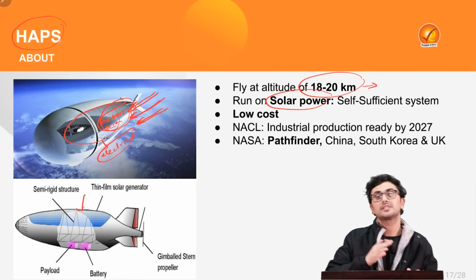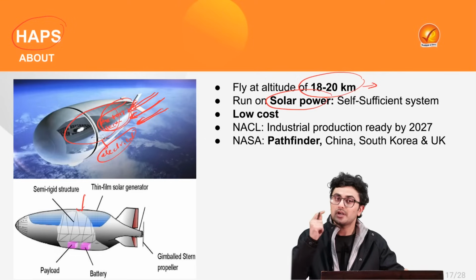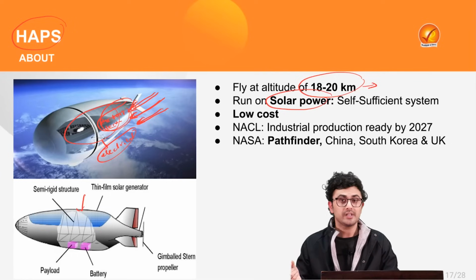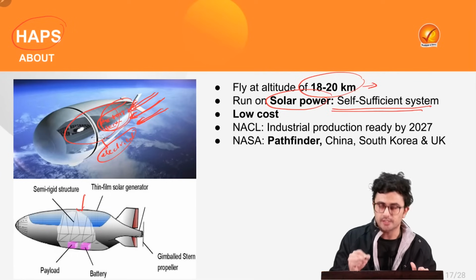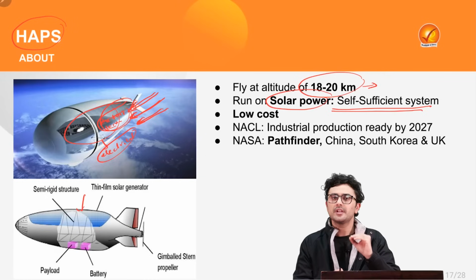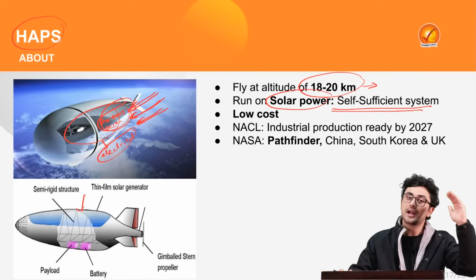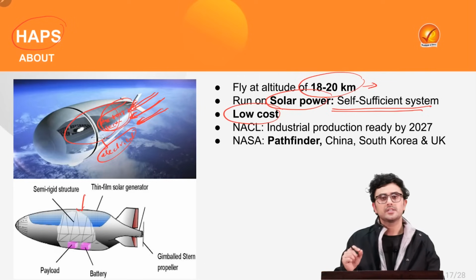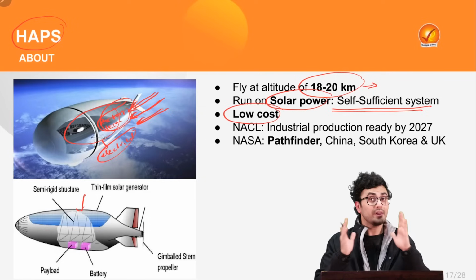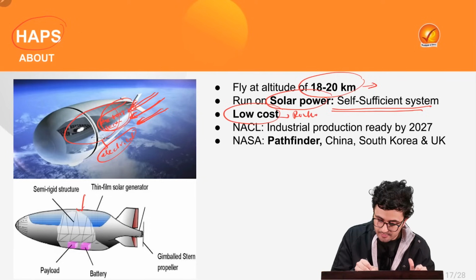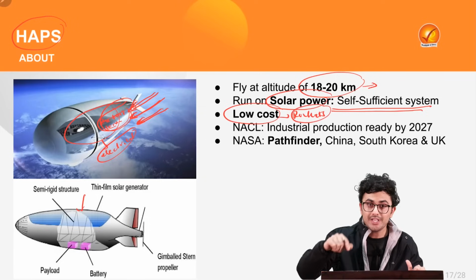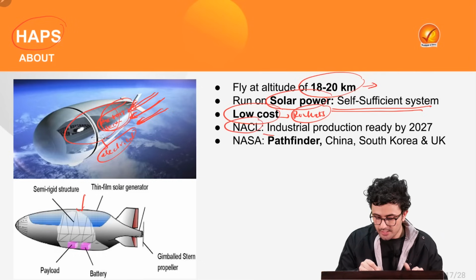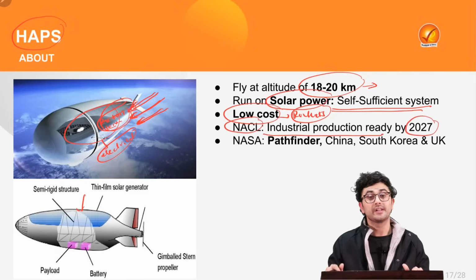Thus, it can not only sustain flight during daylight, but it also has battery storage with which it can sustain the flight during the night period, making it a self-sufficient system. Now, in traditional satellites, we require rocket technology to take them to those heights. But in the case of HAPS, the cost is very low because there is no requirement for any rockets. Thus, the cost of manufacturing as well as operating comes down significantly. Also, as per NAL, industrial production will be ready by 2027.